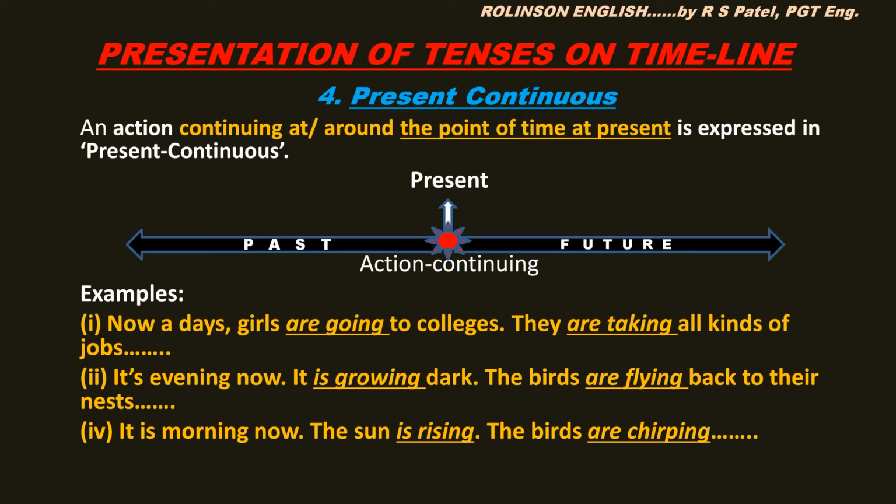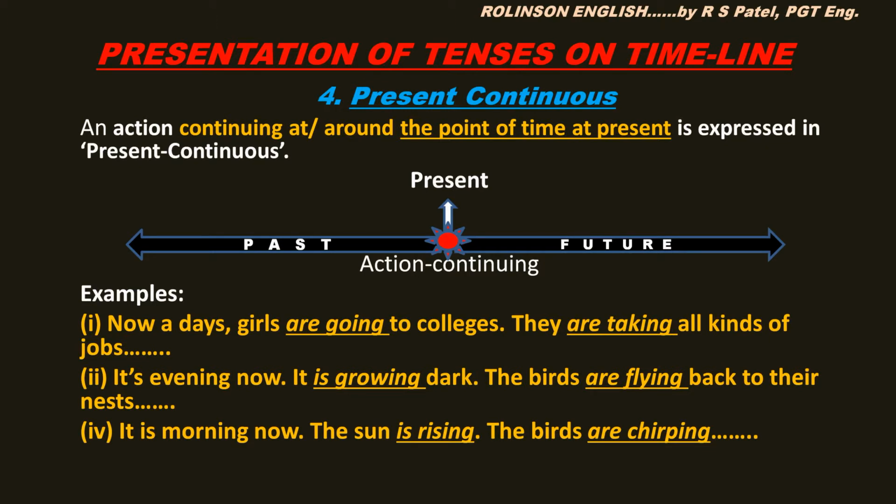See the graphics, the timeline. The present point is marked and the symbol of action continuing is shown at the present point. See the examples now. Nowadays, girls are going to colleges. They are taking all kinds of jobs. Okay? So this is the change that is taking place. This change is continuing. So present continuous.